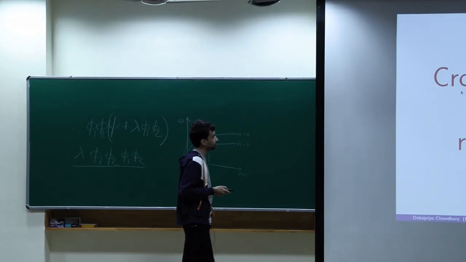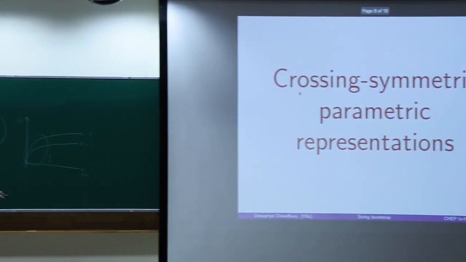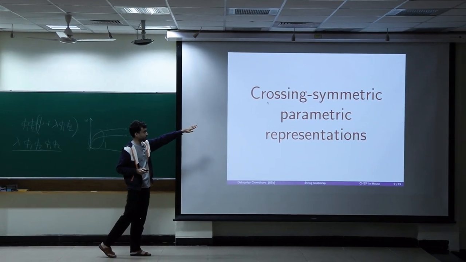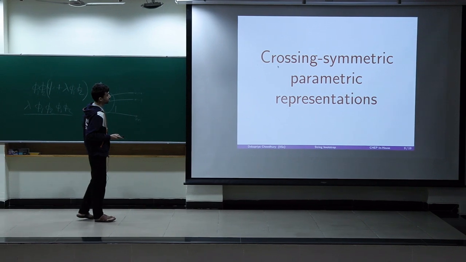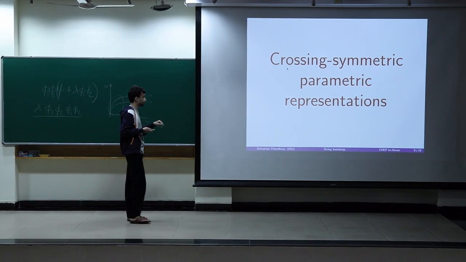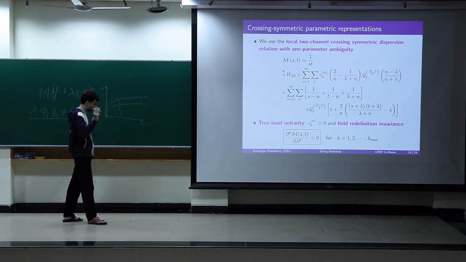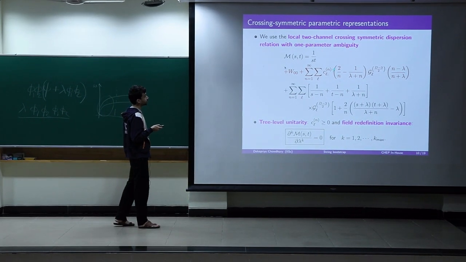Now we come to our ansatz for the bootstrap. Crossing symmetric parametric representation means the representation should be crossing symmetric. It should have this one parameter ambiguity lambda present, and moreover this representation should have the correct requirements for bootstrap. So it will have these coefficients called the CLNs.